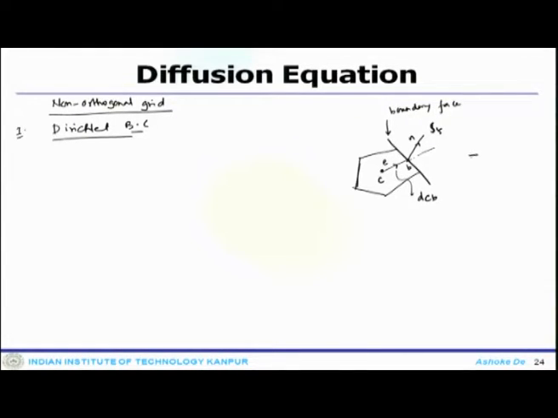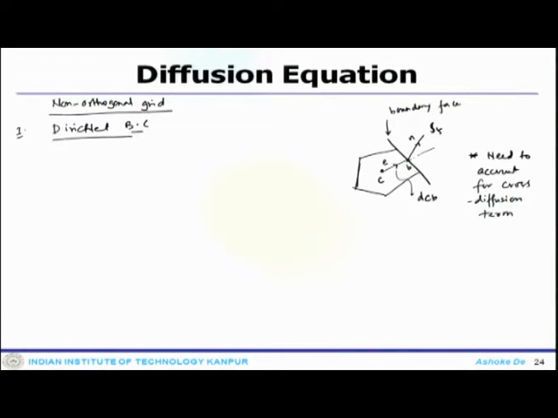So, the important point is that we need to account for the cross diffusion term, which also arises at the boundary faces.